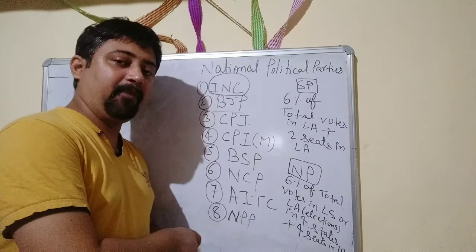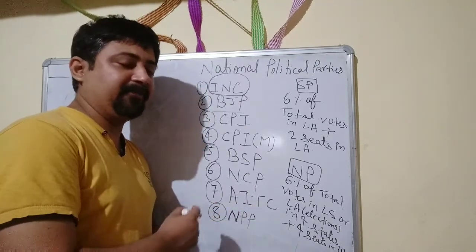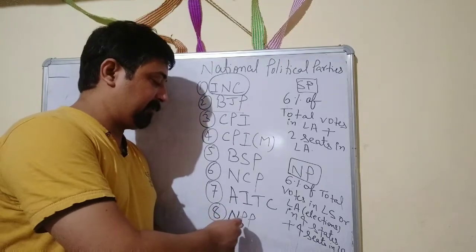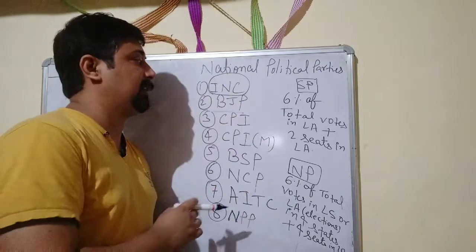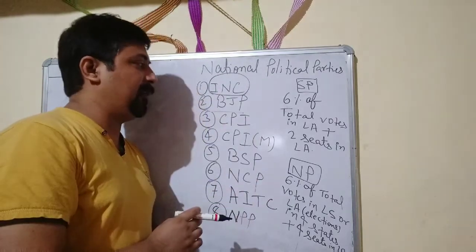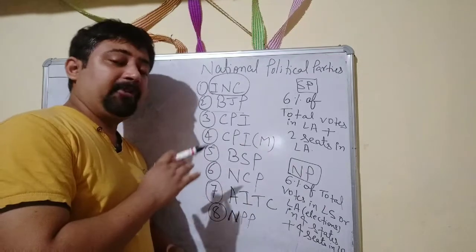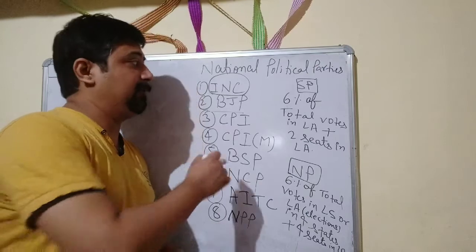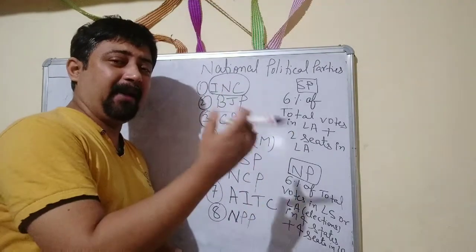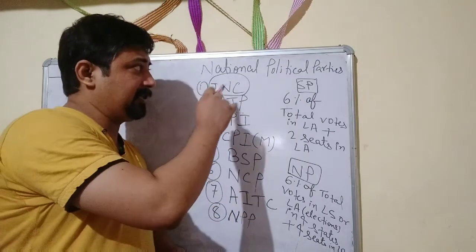People's Party. Here it is very important. We have to understand that it is the National People's Party, not a political party in general. It is a very important political party that has been formed as a national party recently. So altogether, there are 8 different national political parties in India. You may have seen that every time any political party may lose the chance to become a national political party, or any political party can be added as a national political party.